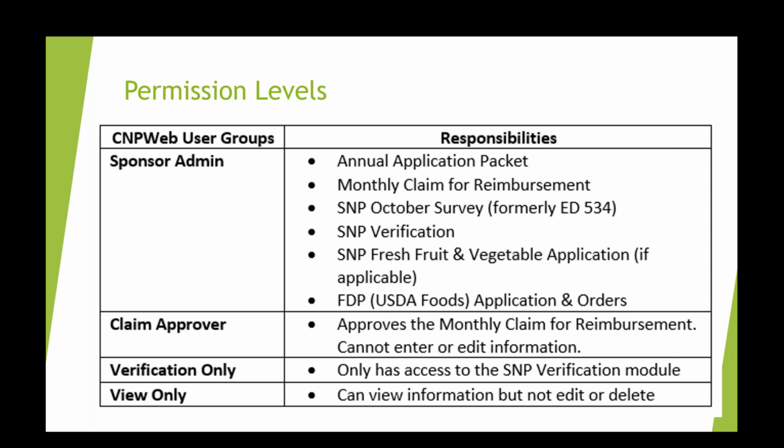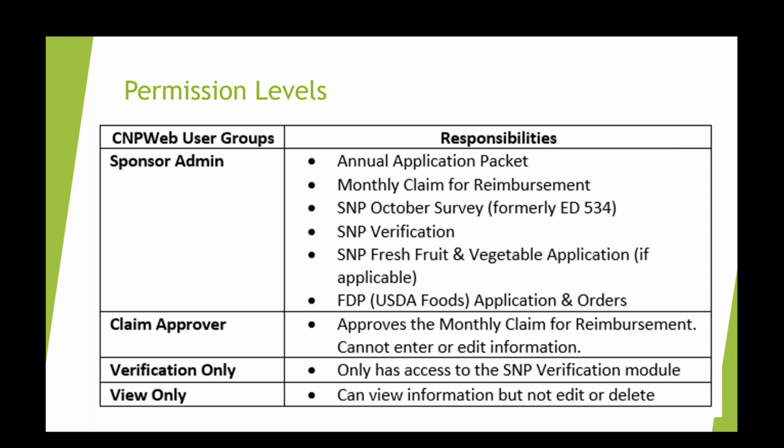Claim approver permissions. Both the school nutrition program and Summer Food Service Program will require a second person to approve their claim for reimbursement before it's submitted to the state agency for payment. So the claim approver is a person with a legal authority over the sponsor, such as a superintendent for a school department.